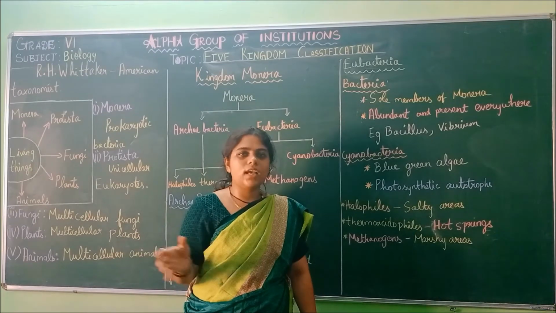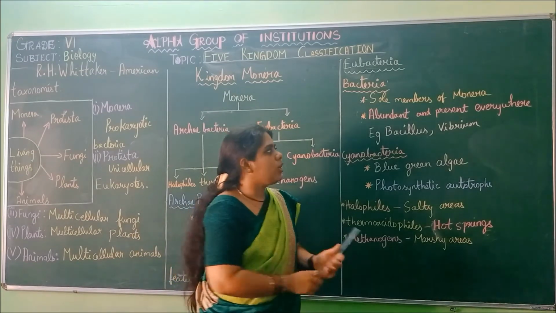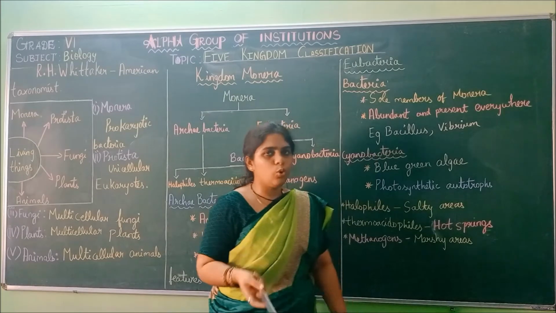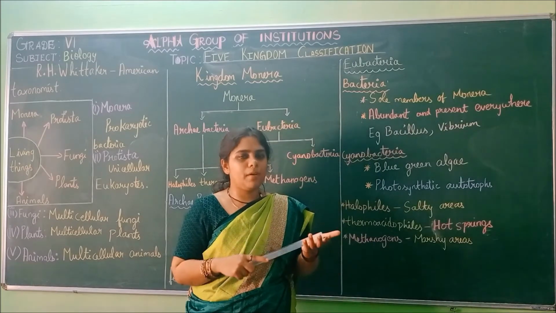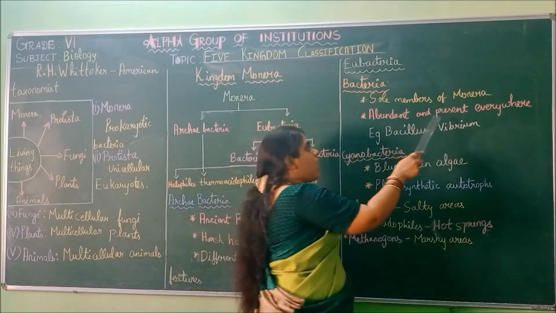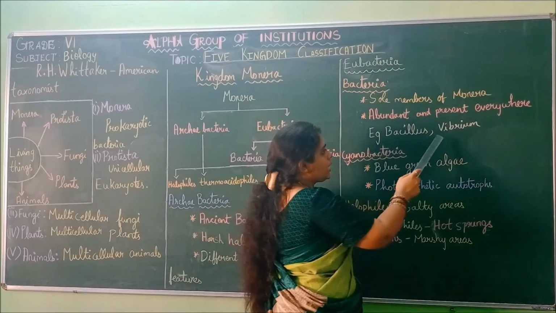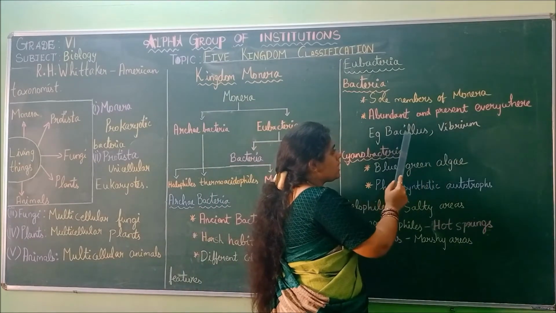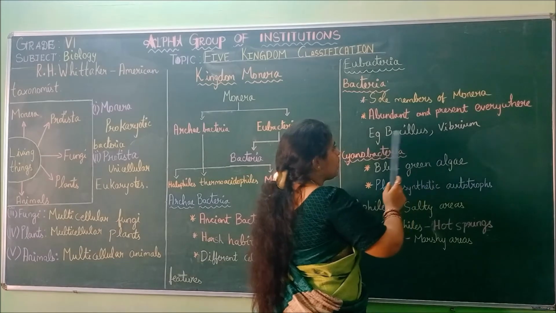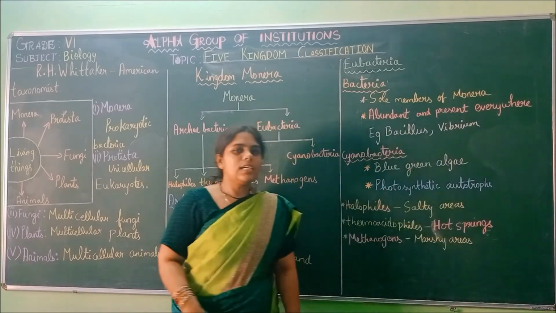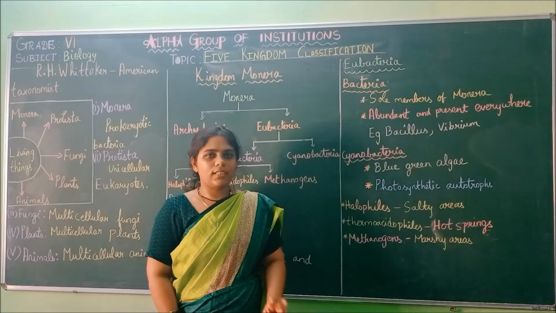So bacteria are abundant in the group. Most of the members are bacteria only, and they are present everywhere. Example: Bacillus and Vibrio. These two are the names of two bacteria.